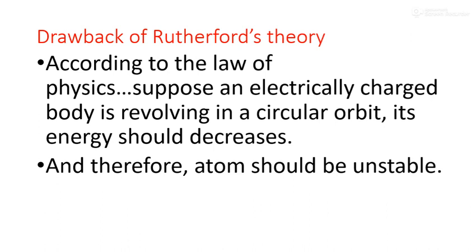But his research also had a drawback. What drawback came? According to the law of physics, as he said, the electrons are revolving around the nucleus. But according to physics, if any electrically charged body is revolving in a circular orbit, its energy should decrease. So if energy decreases, what will happen? The atom will be unstable, so it cannot be used for any reaction. So this is a drawback of Rutherford's theory.